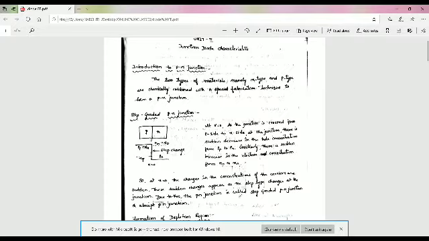On the P side, Pp is the majority charge carrier concentration, which is equal to Na, the acceptor atoms. In the P side, holes are the majority charge carriers and electrons are the minority charge carriers.